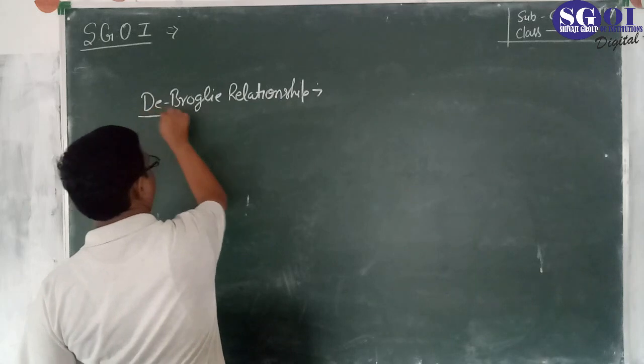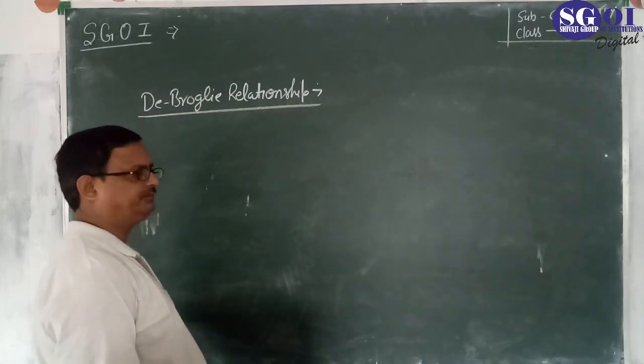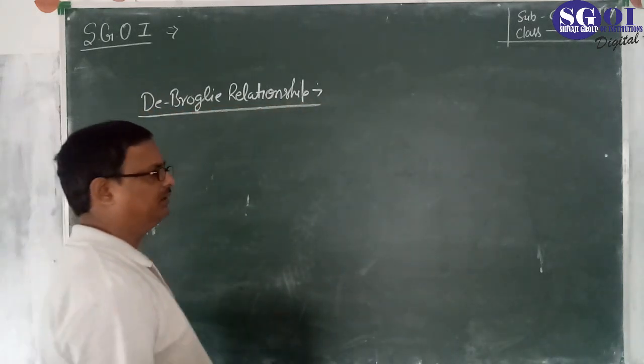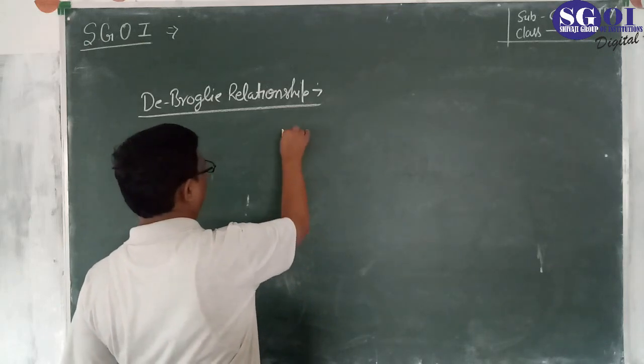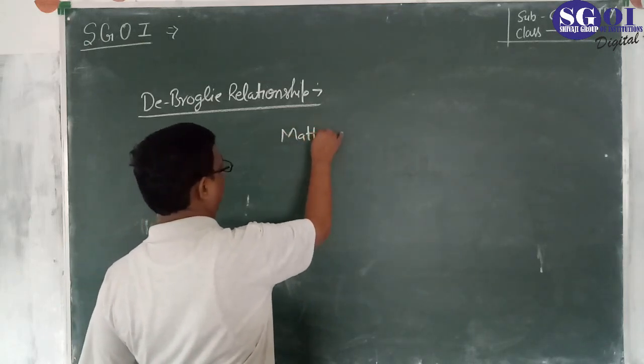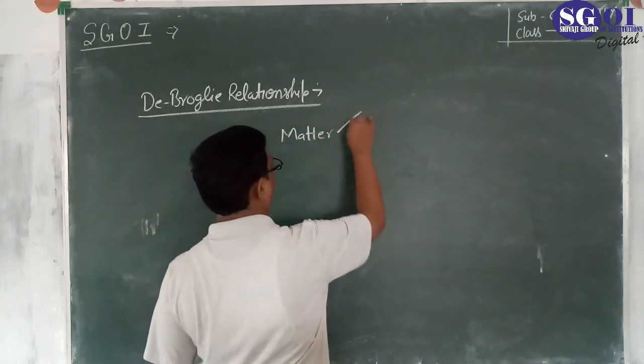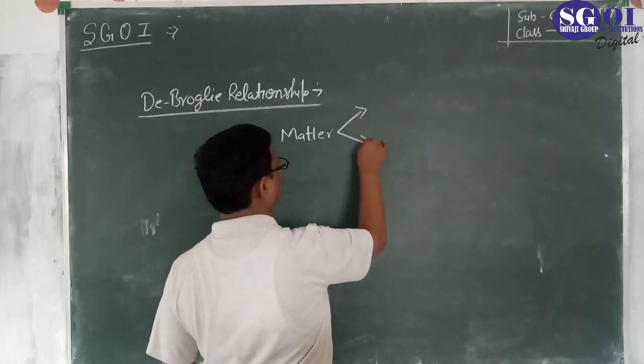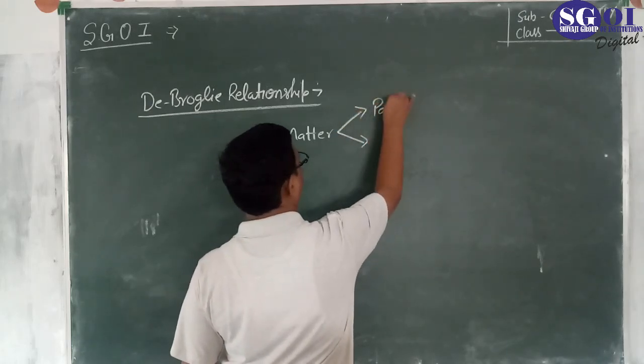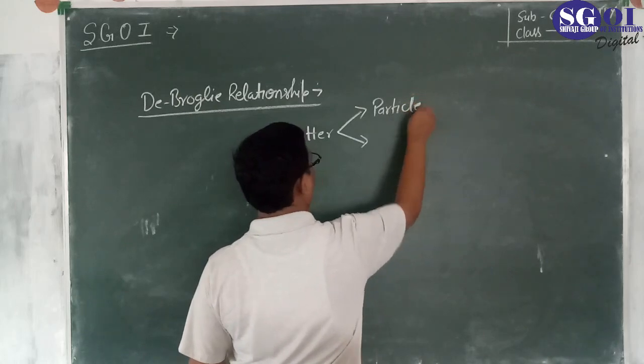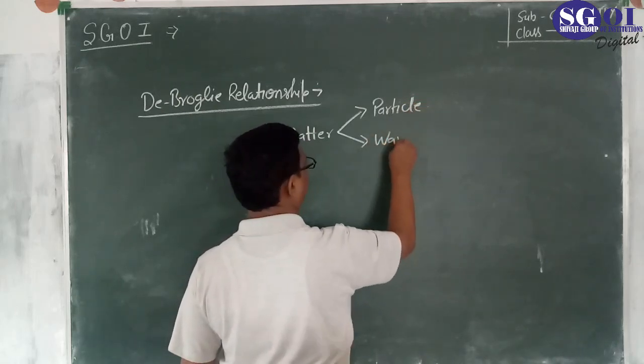All types of matter exhibit double character, one is particle and another is wave.